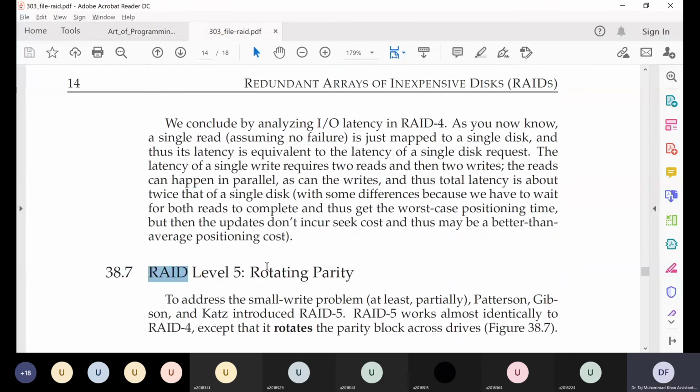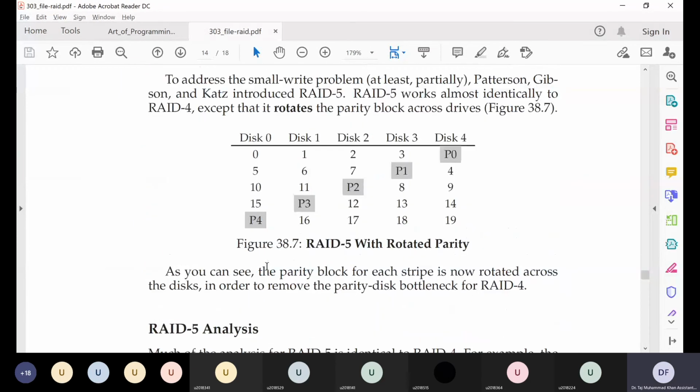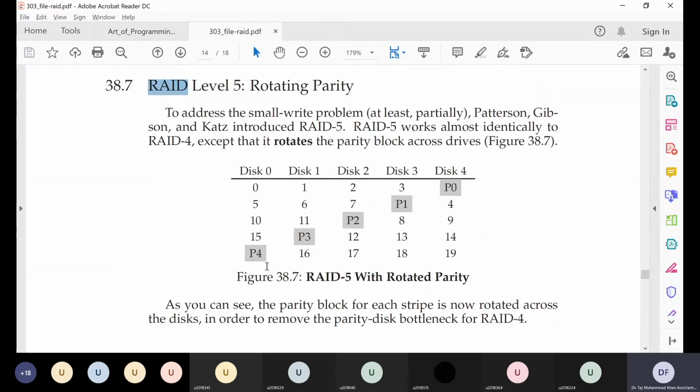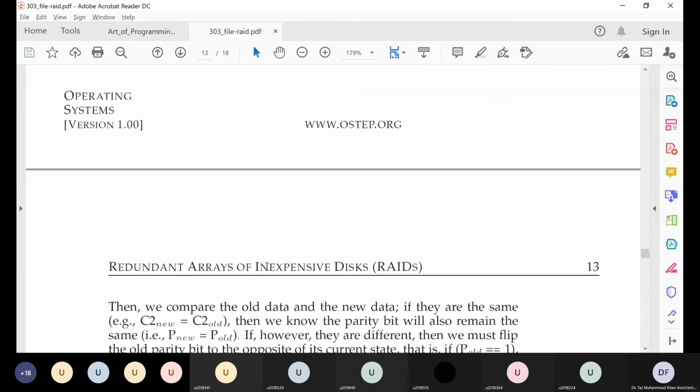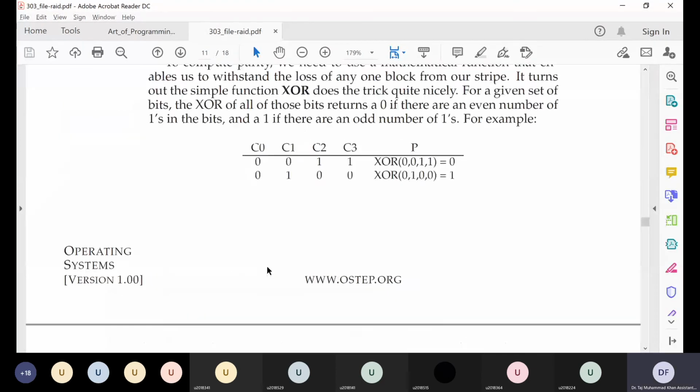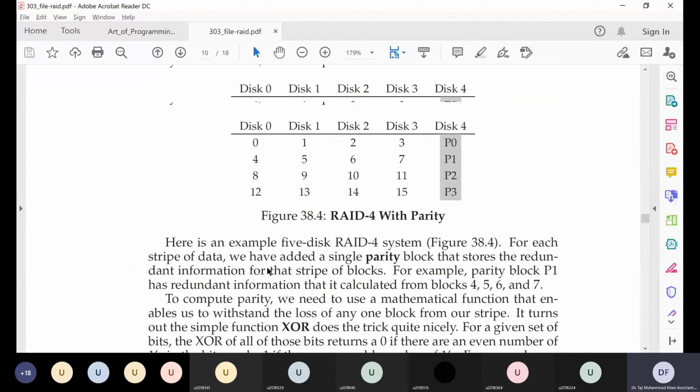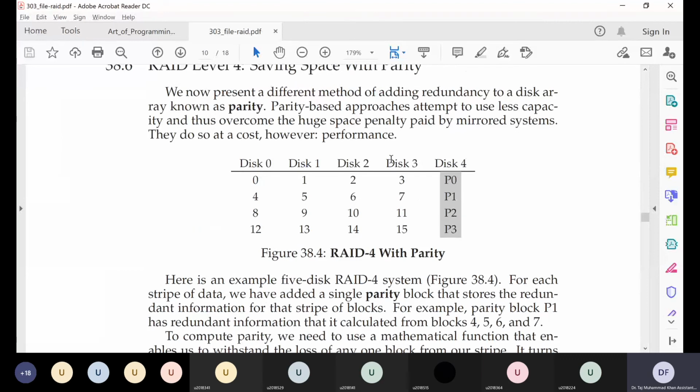So the advantage here mainly is in terms of performance. Let's say, here, in level 4, we need to verify the integrity of data and we need to read different blocks.